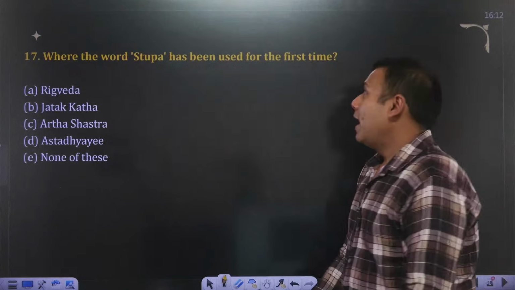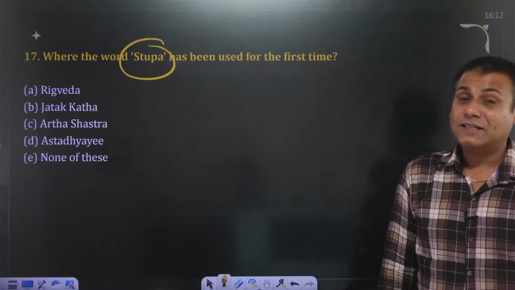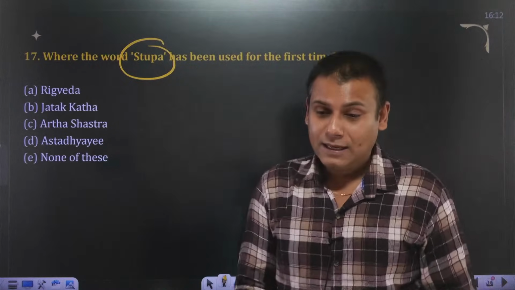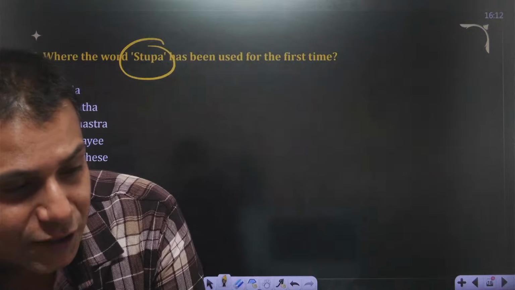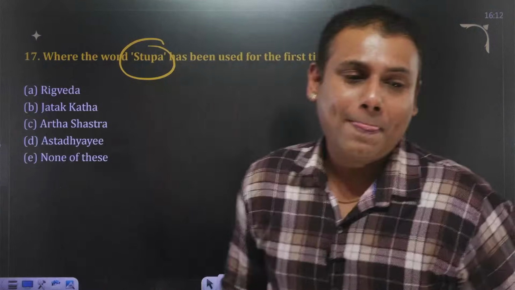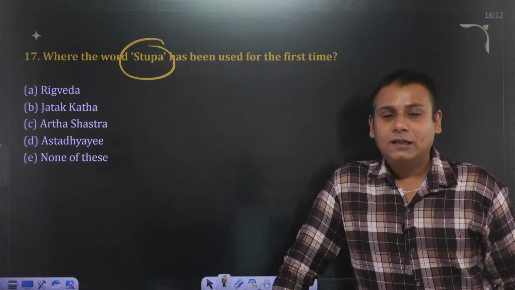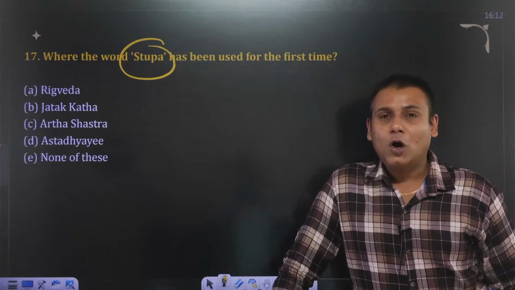The word stupa has been used for the first time in which text? I have discussed this. If you have listened to the discussions properly, 100% you will be able to answer this question. The word stupa. Yes, perfect, Nitesh. The 10 perfections in Buddhism or the 10 commandments.